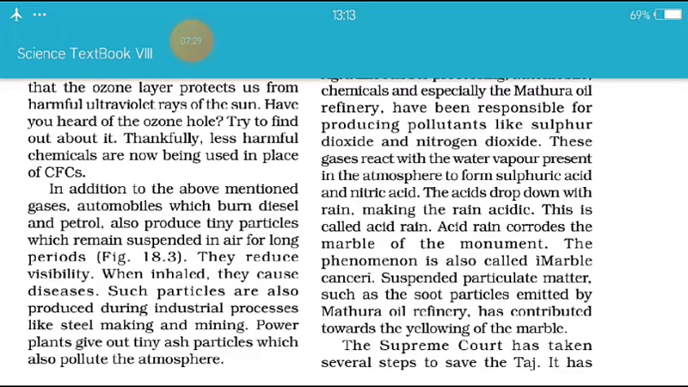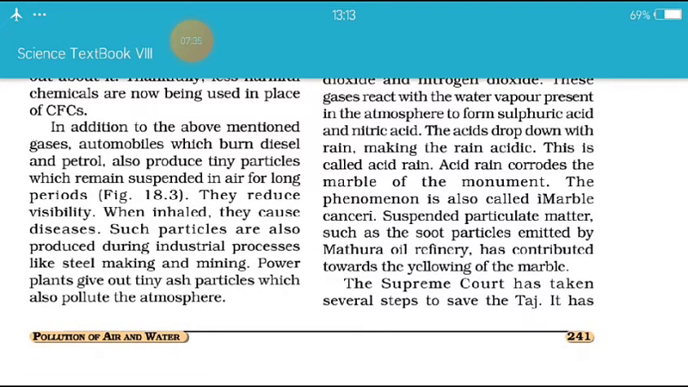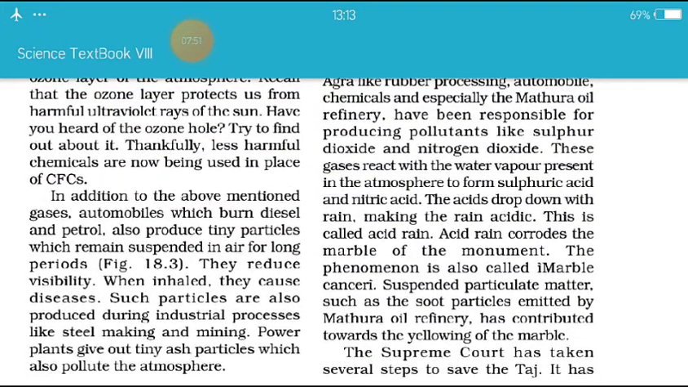These gases react with the water vapor present in the atmosphere to form sulfuric acid and nitric acid. The acids drop down with rain, making the rain acidic. ये एसिड से क्या होता है, कभी कभी एसिडिक रेन को एसिडिक बना देती है. Because of this pollutants are in air. This is called acid rain. So here the definitions of acid rain.